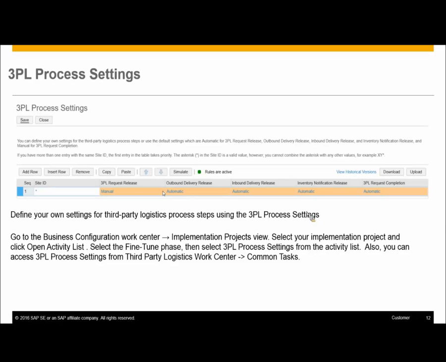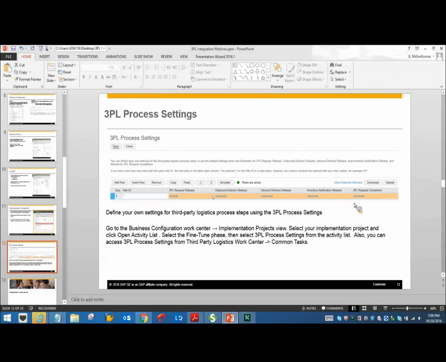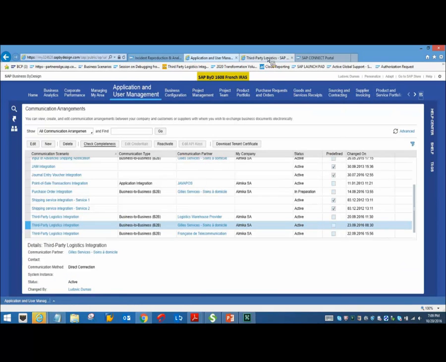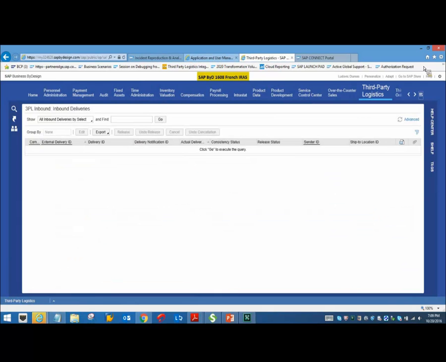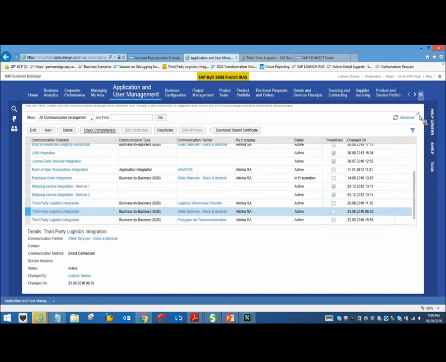Or you also have another path shortcut wherein you can access it from the third-party logistics work center itself. Let me show you that in the system. So I shall directly navigate. I think I have already opened this up in the 3PL. Okay. Let me go to the third-party logistics work center.